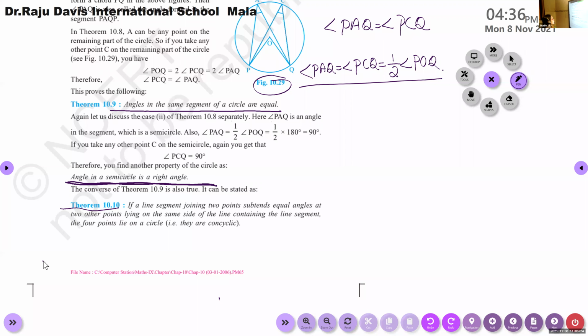If a line segment joining 2 points subtends equal angles at other 2 points lying on the same side of a line containing the line segment, the 4 points are concyclic or they lie on a circle. All of you wrote? Can I explain? No, ma'am.